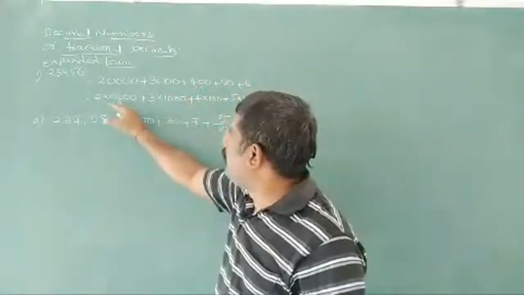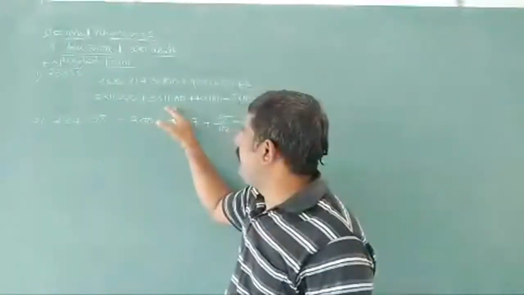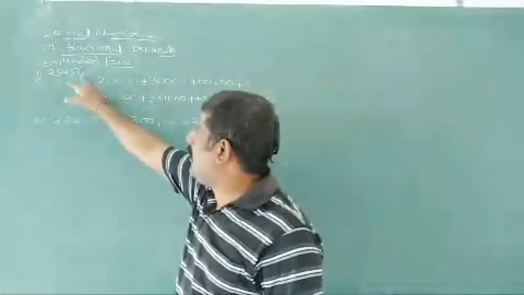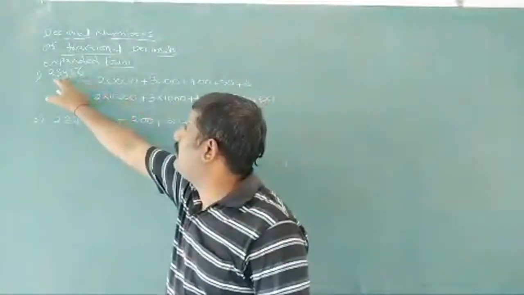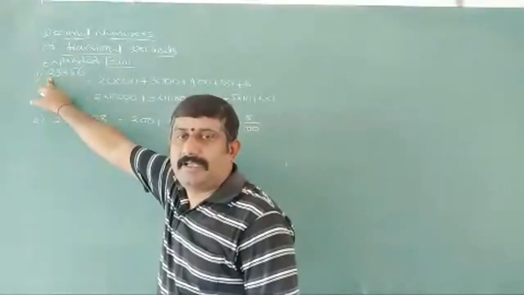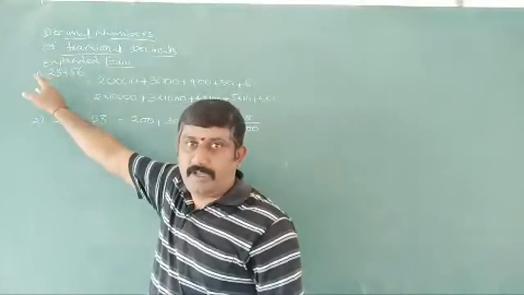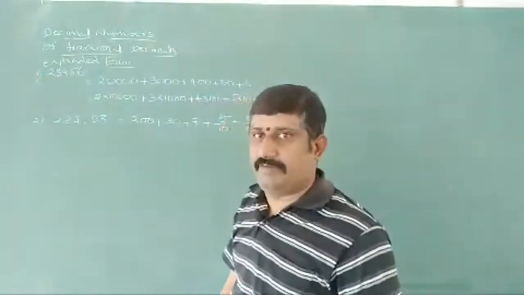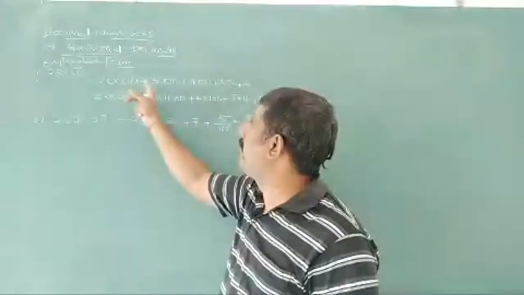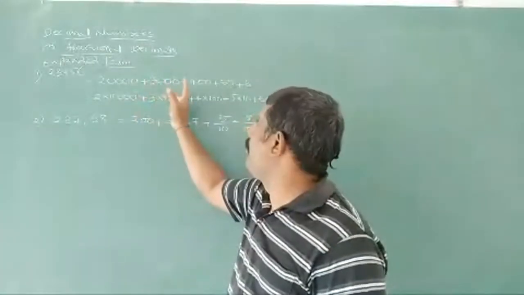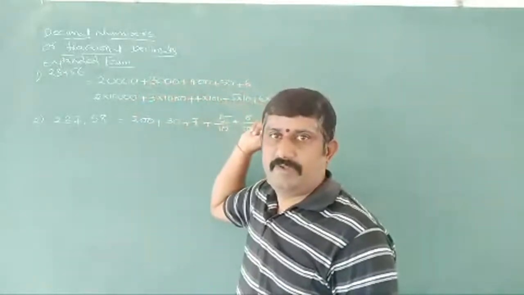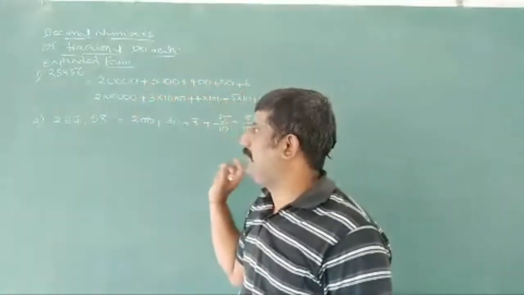Okay, so this we are writing by using places. How is it? Ones place, tens place, hundreds place, thousands place and 10,000s place. Now in this we can have some place values also. What is the place value we have here? 20,000s, 3,000s, 400, 50 and 6. So these are the place values we have here.